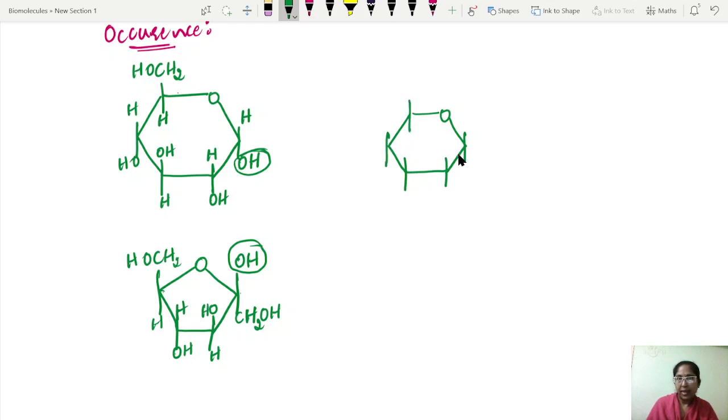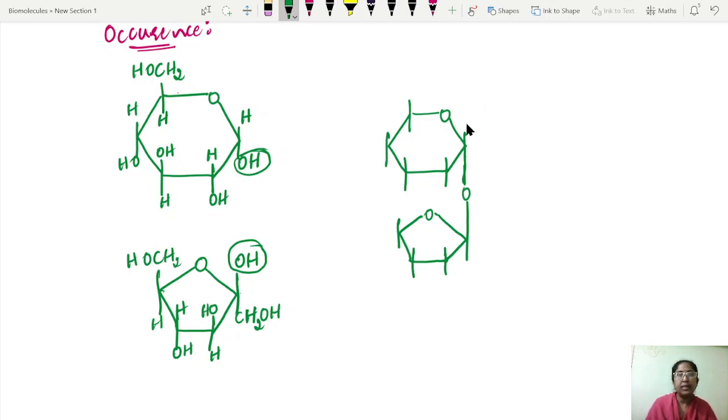So first you have to write the skeletons of these two. See, like this, if you write the skeleton like this, then it will be easy for you and the structure appears very neat. And then you can fill up the remaining spaces.